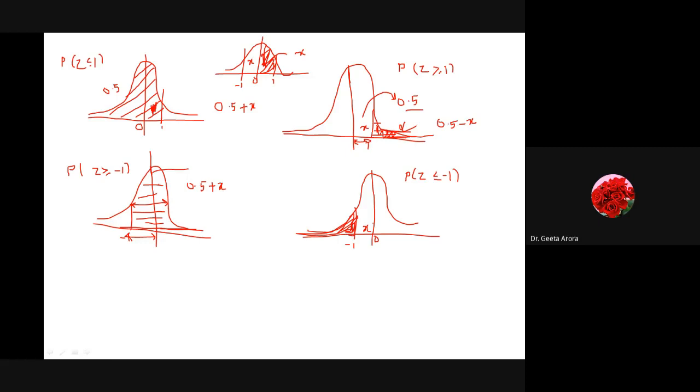And we know the area of one side is 0.5. So again it is the same area, 0.5, and if I subtract this, 0.5 minus x. Correct? So depending upon the situation, what you are getting and what is required, you have to calculate using the probability curve.